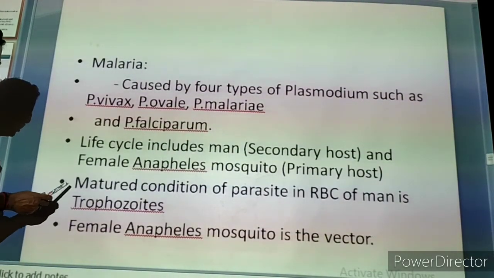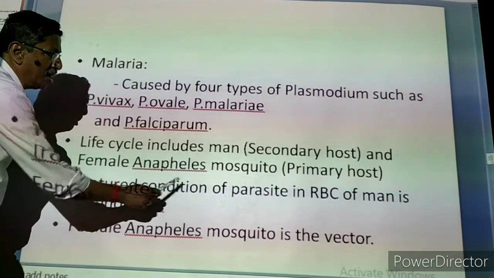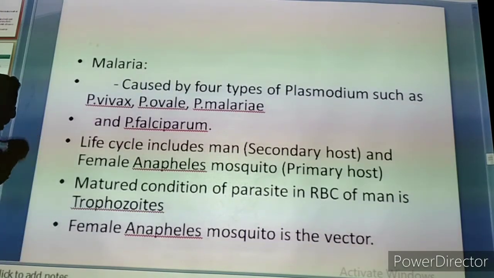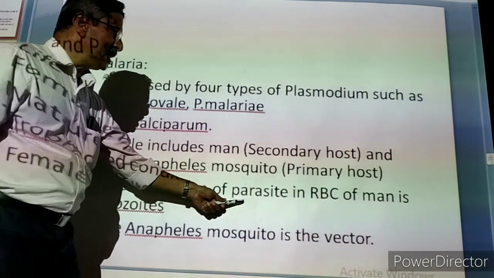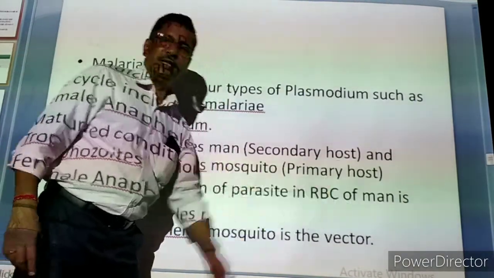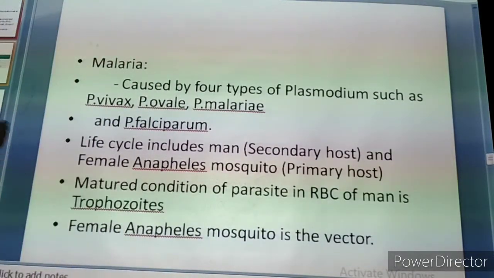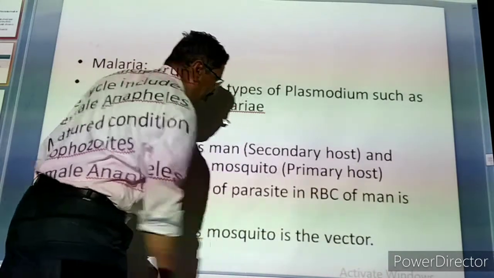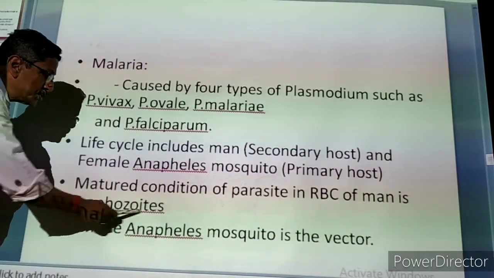Now we are coming to the next one, the matured condition of the parasite. Now the parasite is well matured, but it is present in our body, in the RBC of man. It is maturing very well. The matured condition of the parasite in the RBC of man is the trophozoite.